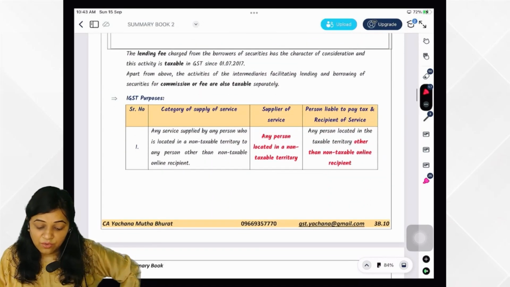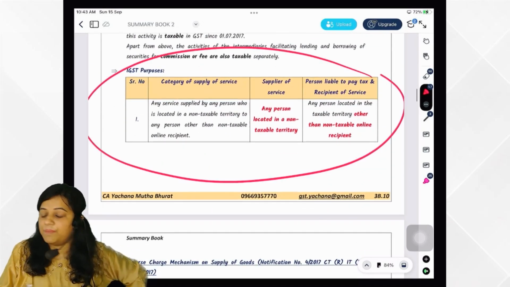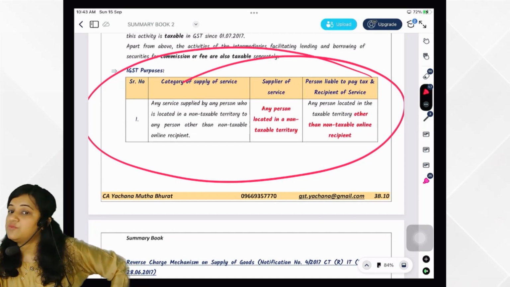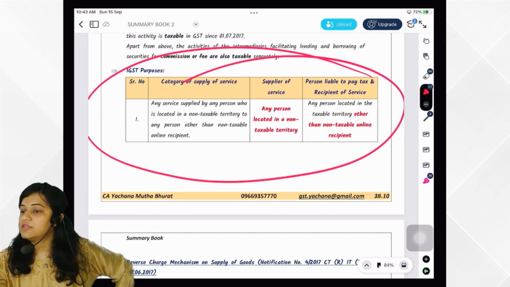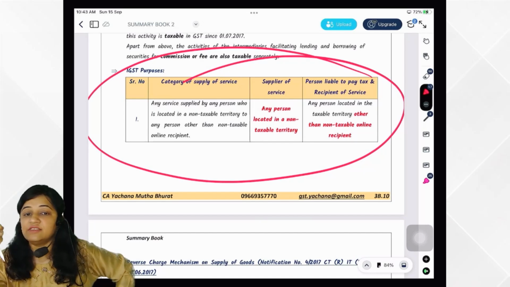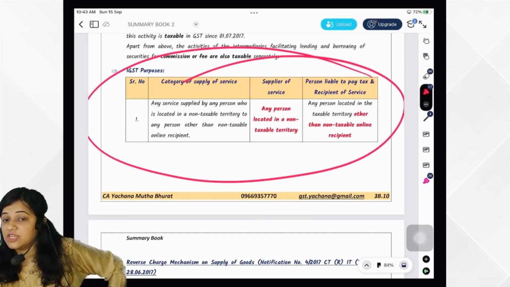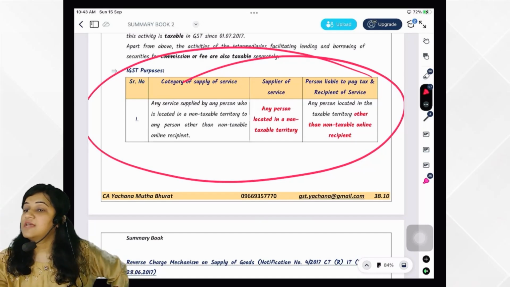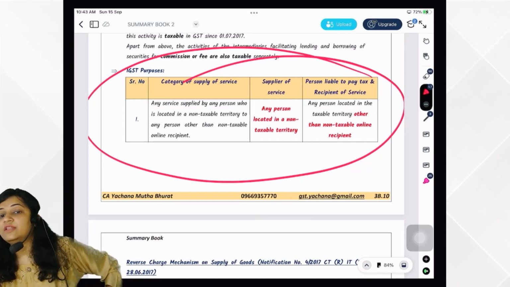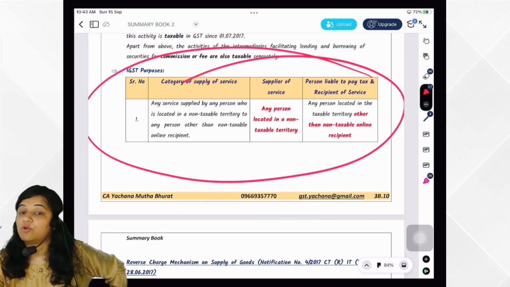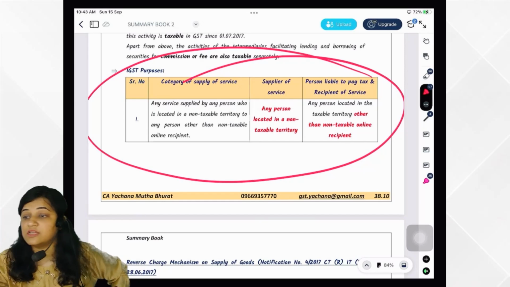Okay, very good. And then last one, IGST purpose. So above this, whatever entries we have studied are for interstate as well as intrastate, that is IGST purpose as well as CGST, SGST purpose. Okay, in exam they have asked the question once whether the RCM is applicable for interstate or not. So it is applicable for both interstate as well as intrastate.